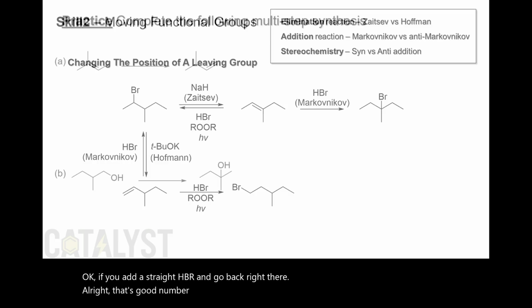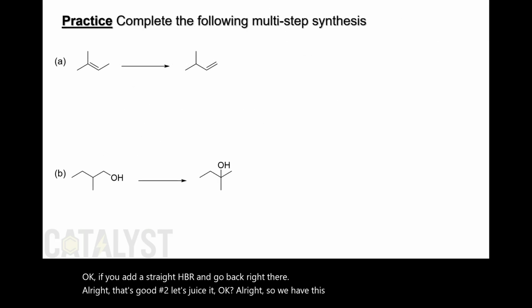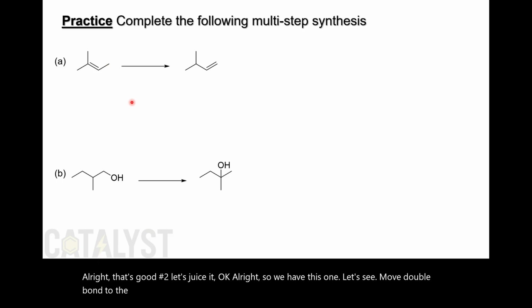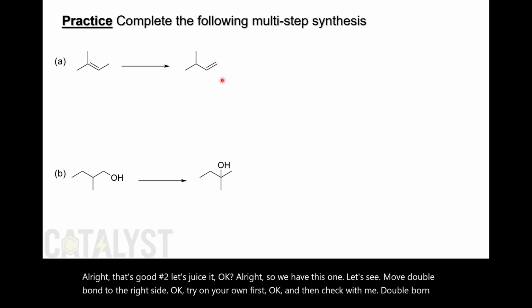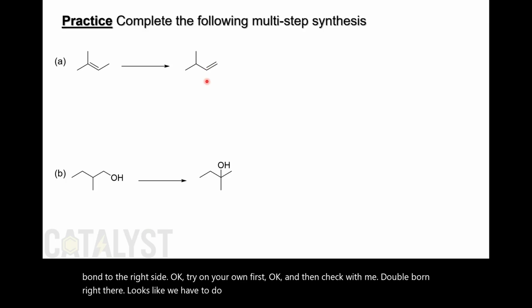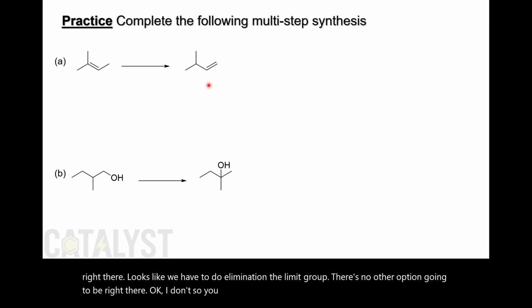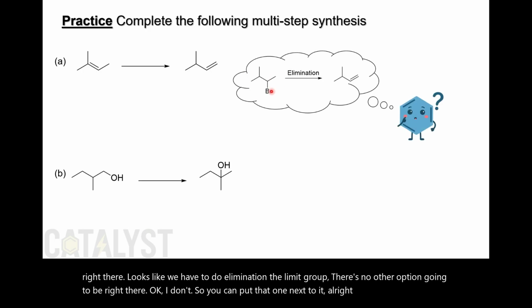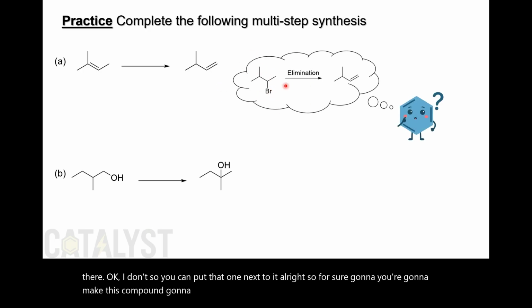Let's use it. We have this one. Let's see, move the double bond to the right side. Try on your own first, and then check with me. Double bond right there. It looks like we have to do elimination. The leaving group, there's no other option, is going to be right there. So you can put the double bond next to it. For sure you're going to make this compound, going through this intermediate.